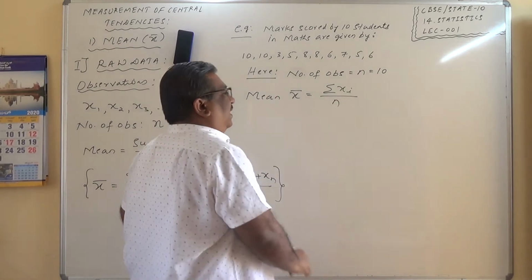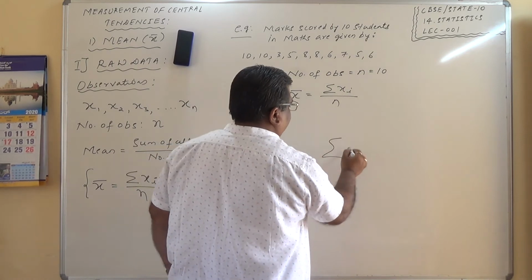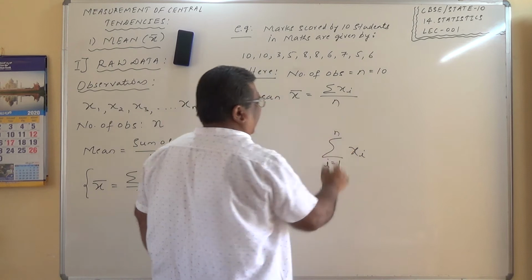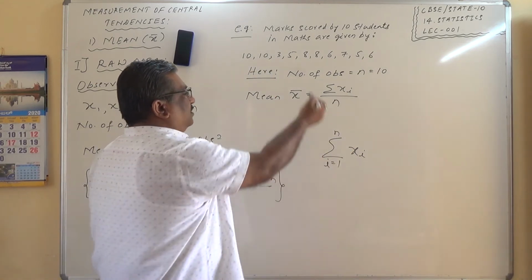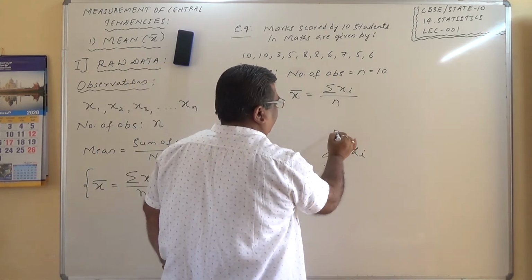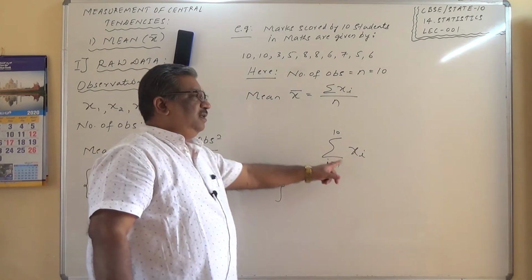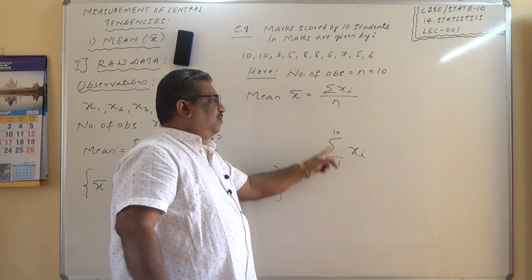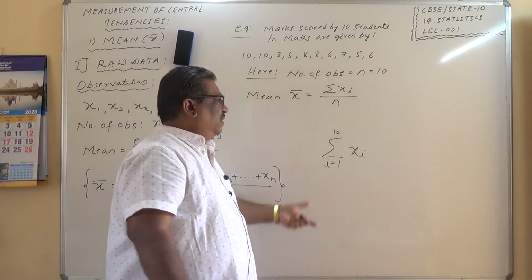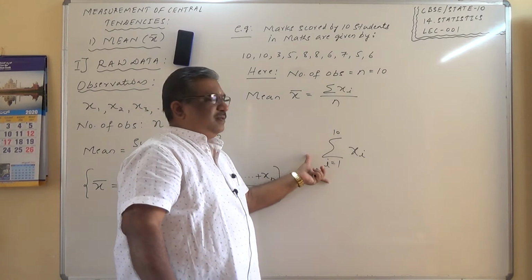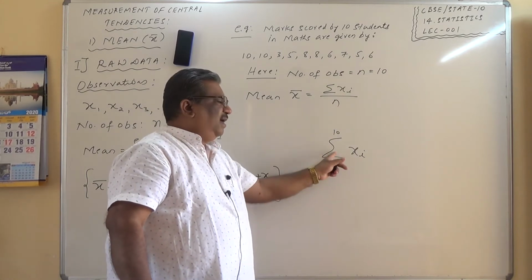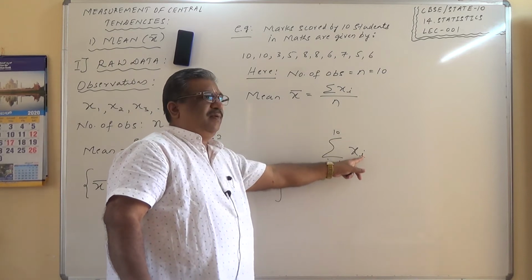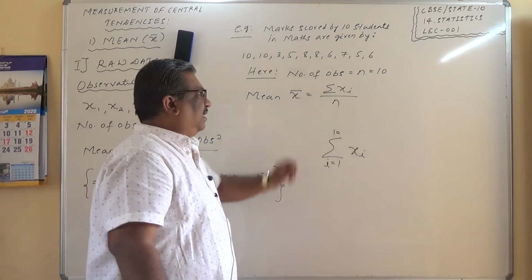The meaning of sigma xi is, sometimes we write it like this: xi, i starts from 1 to n. In this case 1 to 10. Is it right? So this representation xi where i equals 1 to 10 because there are 10 students here. So the meaning of sigma xi is this one. Sigma is a summation and i varies from 1 to 10, means x1 plus x2 plus x3 plus x4, something like this.